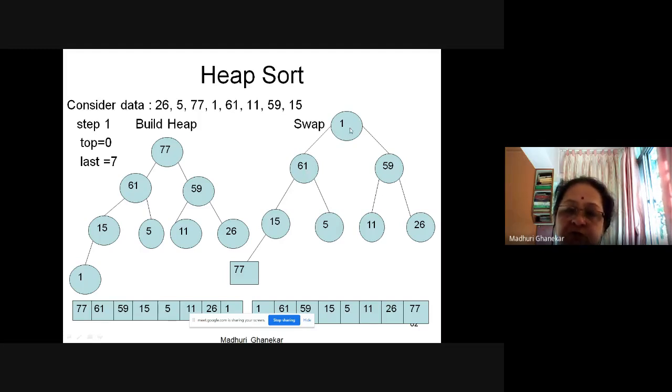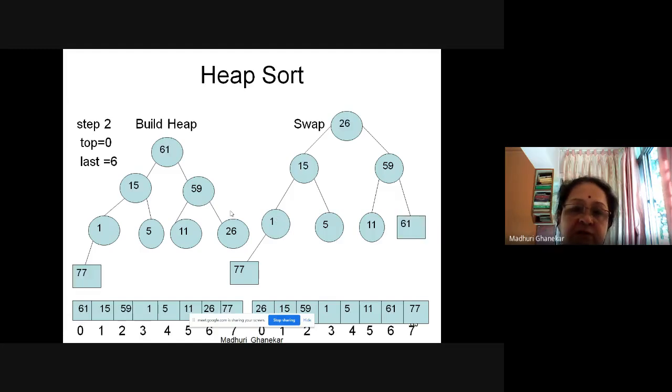So 61 will go here, 1 will come down, and when 1 comes down, this part of heap is disturbed. Here it is 1, 15 and 5. So the left side is disturbed. 15 is bigger. So what I do? Again swap. So 15 will come here and 1 will go here. Now you will observe the same aspect in the next diagram here. So that is step 2. Again I constructed the heap. 61 here, 15, 59, 1, 5, 11, 26.